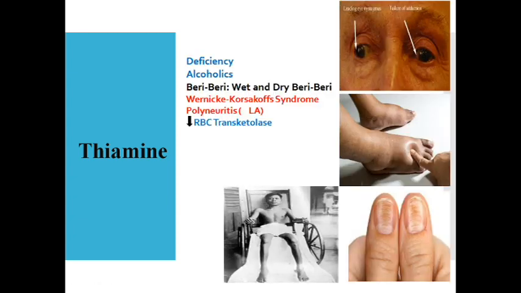Now coming to the deficiency manifestation of thiamine. Thiamine deficiency is more commonly associated with chronic alcoholics. Why? Whenever chronic alcoholics consume a lot of alcohol, they do not take nutrition following alcohol consumption. So number 1, nutrition deficiency, because they do not take food appropriately. Number 2, the alcohol itself will inhibit the absorption of thiamine. It is going to interfere with thiamine absorption, hence there is thiamine deficiency in these patients.